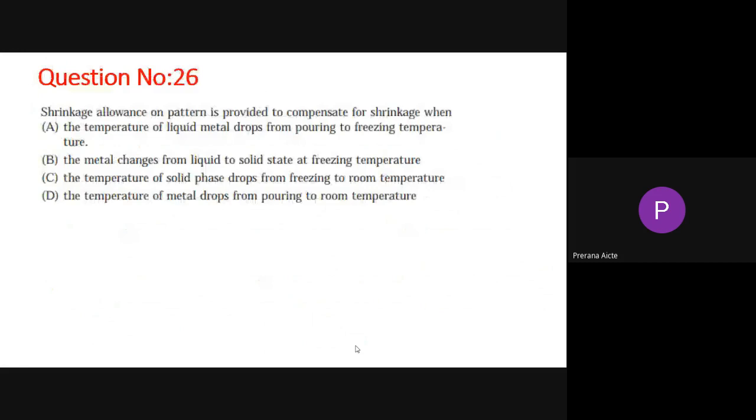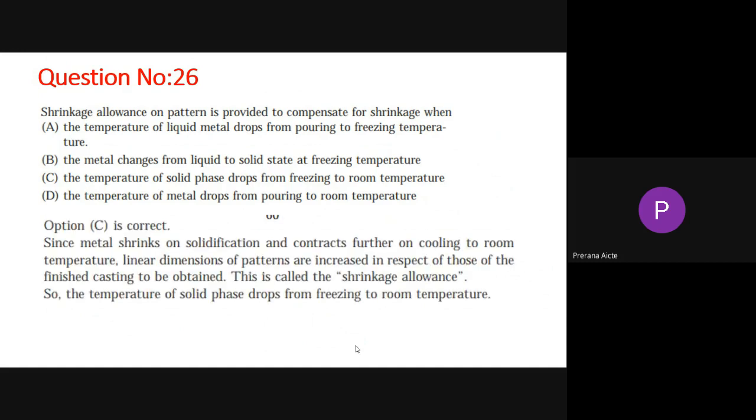Okay, question number 26. A shrinkage allowance on a pattern is provided to compensate for shrinkage. The reason is: when the temperature of liquid metal drops from pouring to freezing temperature, the metal changes from liquid to solid state at freezing temperature. The temperature of the solid drops from freezing to room temperature. Answer C is correct. That is, the temperature of the solid phase drops from freezing to room temperature.